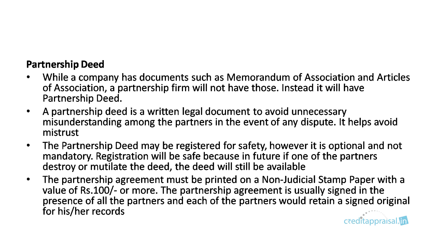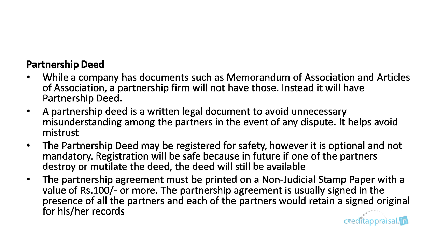Say two friends might come together, but once the business starts, there might be some misunderstanding, like in what share the profit has to be shared between them, those sort of things. So those sort of things will be detailed in the partnership deed. So it is a legal document. Now the partnership deed may be registered for safety, but it is optional. It's not mandatory. Registration will be safe because in future if one of the partners destroys or mutilates the deed, then the deed will still be available.